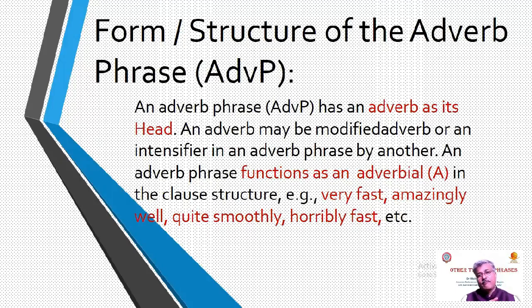An adverb may be modified by another adverb, an intensifier, in an adverb phrase. An adverb phrase functions as an adverbial in the clause structure. Dear learners, remember that an adverb phrase functions as adverbial in the sentence. For example, very fast, amazingly well, quite smoothly, horribly fast.